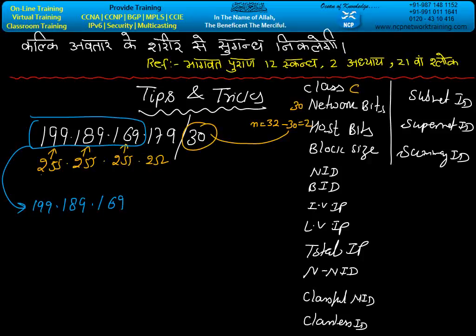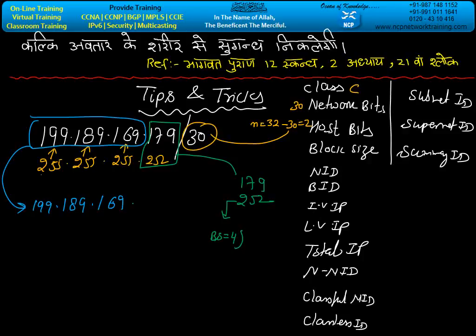Now, what is the value here? This method is not mentioned in the book. 179 and 252. Do not convert into binary format again, it can be a mistake. What is the block size as 252? 4.